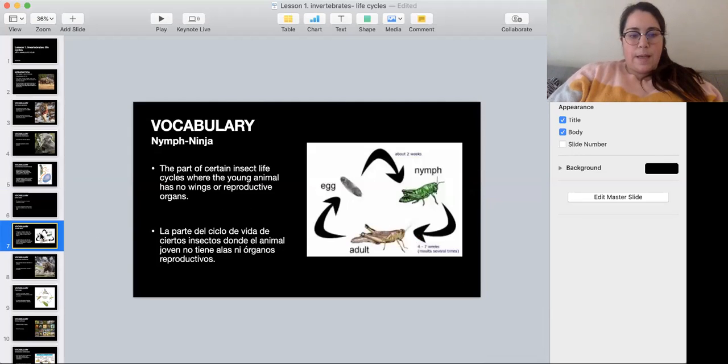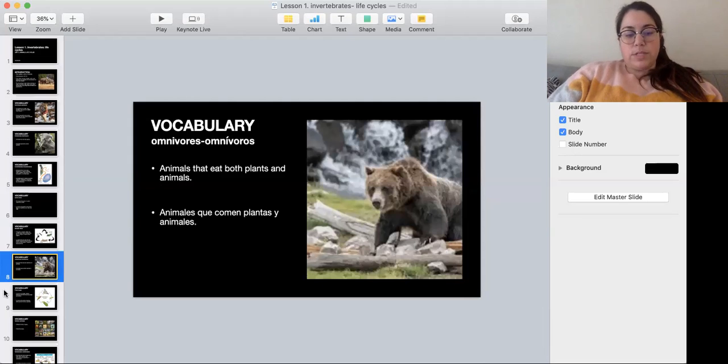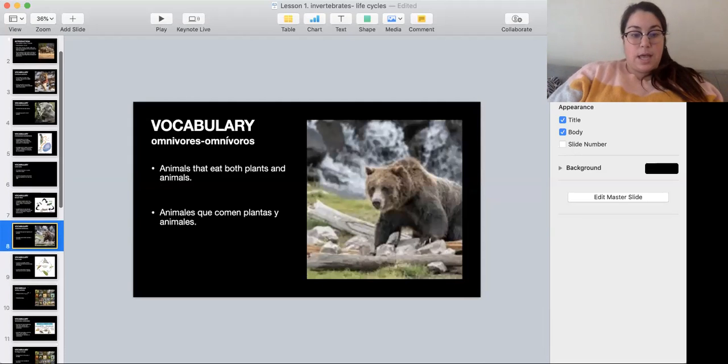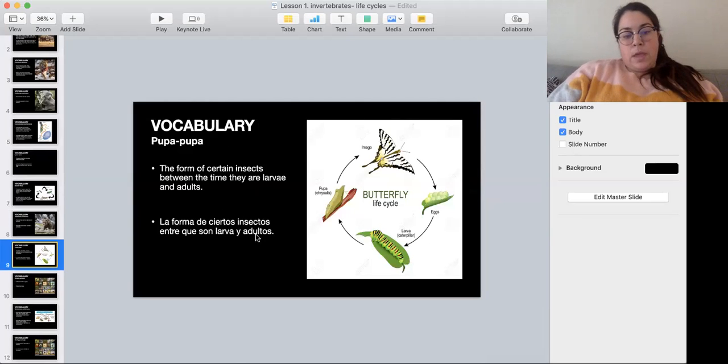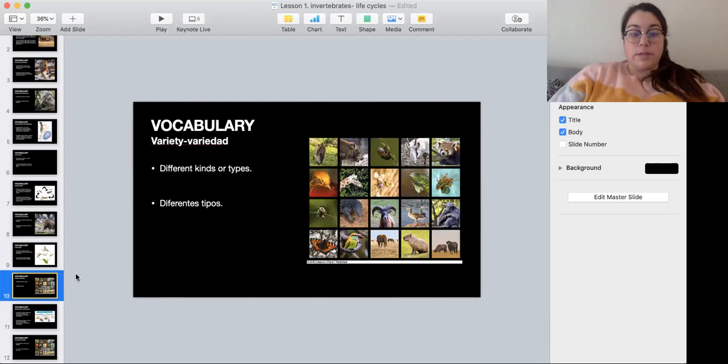Then nymph, it's a part of certain insect life cycles where the young animal has no wings or reproductive organs, like this one here, nymph. Omnivores, animals that eat both plants and animals, like the bears. Pupa, certain insects have a form that is between larvae and adults. So larvae, adult, and this would be the pupa, the cocoon in the case of the butterfly.